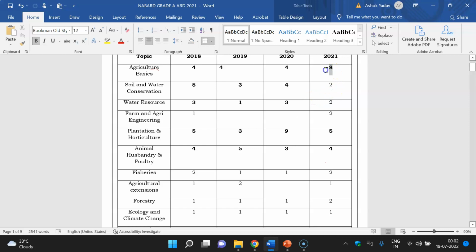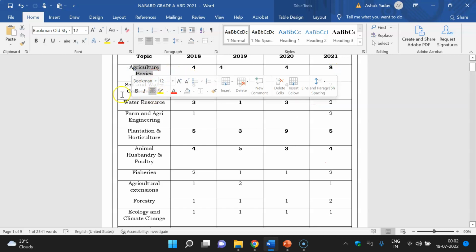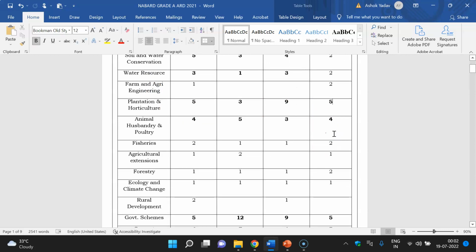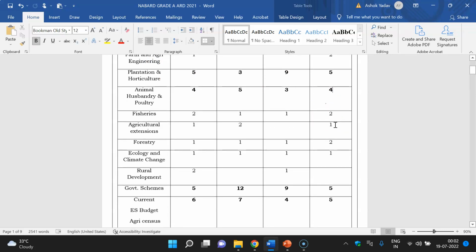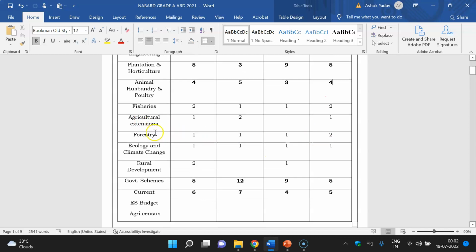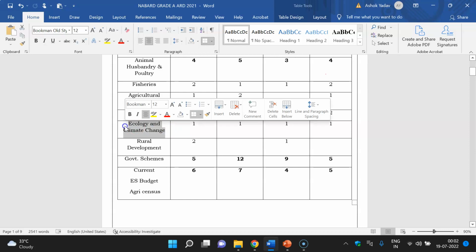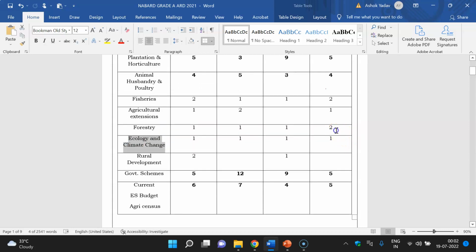If you cover this topic, then soil and water, water resources, farm engineering, plantation and horticulture, and animal husbandry. One more topic I will suggest is economy and climate change, and forestry. They can also ask questions from here. These are easy topics you can easily do.